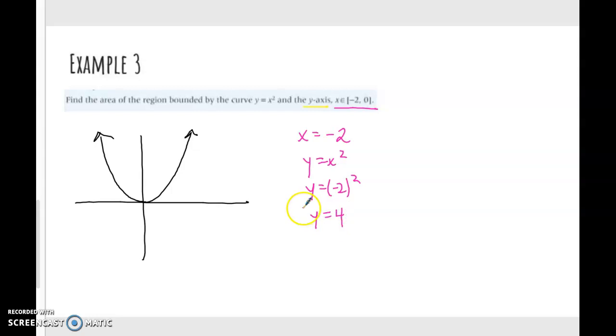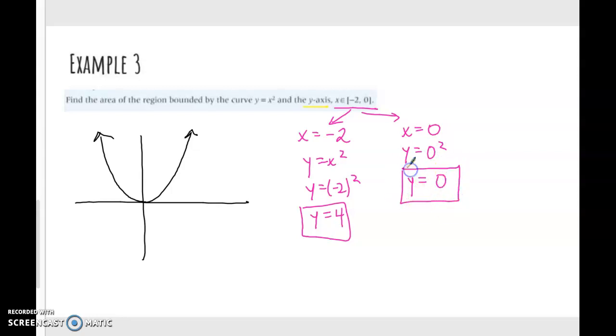That is one of our bounds. And when x equals 0, y equals 0 squared, so y equals 0 is our other bound. And so that corresponds with these points right here, (0, 0) and (-2, 4).